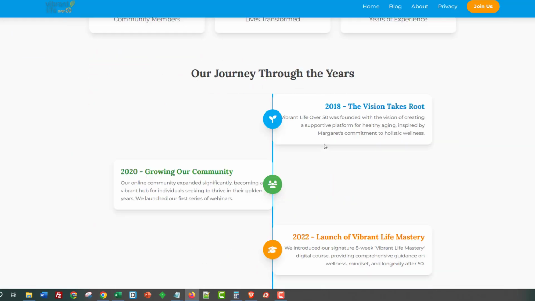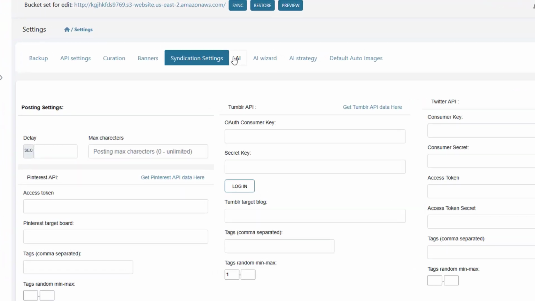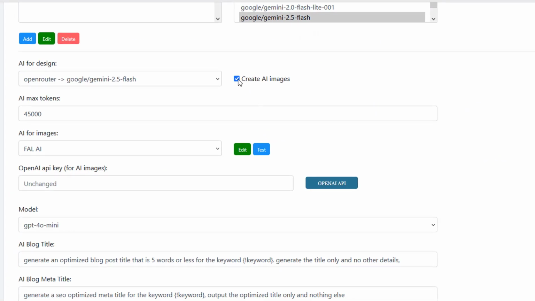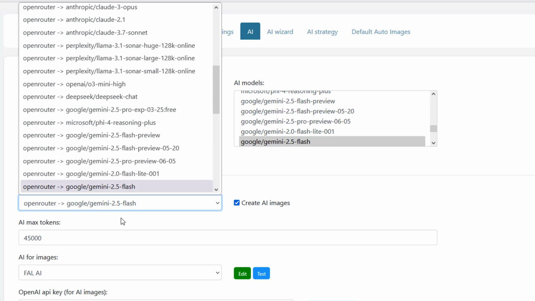Okay, you can have fewer images. In fact, if you wanted to, let me bring you over to EziStack really quickly. If you go over to the settings, guys, and you go over to AI, you can actually disable creating images, in which case all you do is pay for the actual LLM model and not the image models. And if you wanted to, you can work with cheaper models as well.